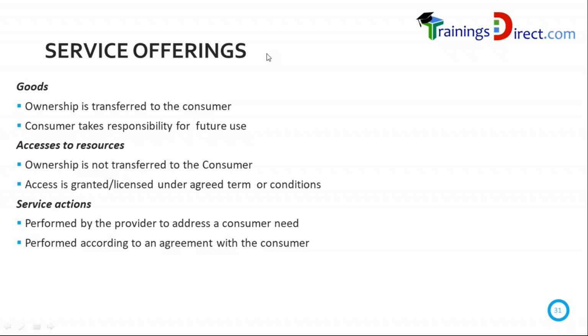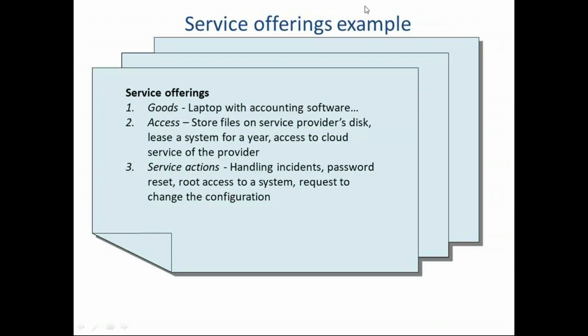Okay. So a little more clarity on the service offerings. Goods: a laptop, which has accounting software and so on. As an employee, when I get a laptop in my company, I don't own it, but you can say that because it's more internal. If a dealer is selling laptops to somebody else, then they are selling the goods. Access: storing files on the provider's disk. I have a large file and I want to store it on your system. You are the provider. Or I want to lease your system for a year, or I want access to your cloud services. Those are known as access.